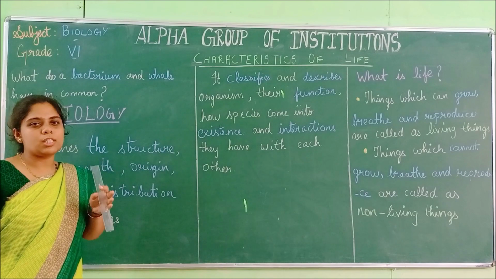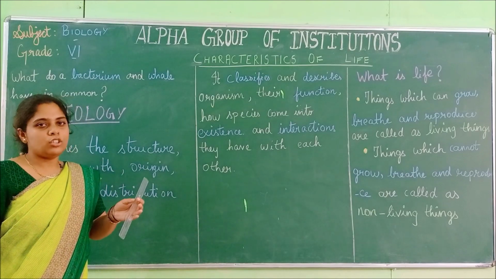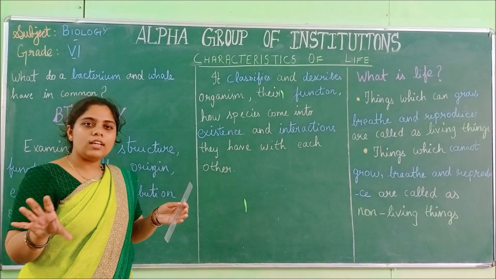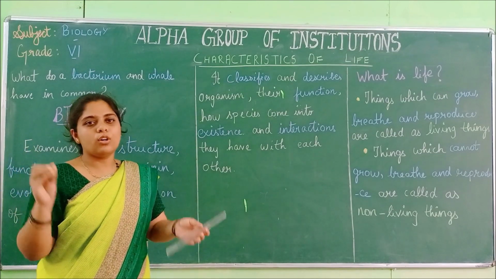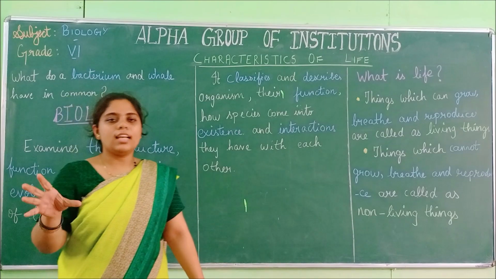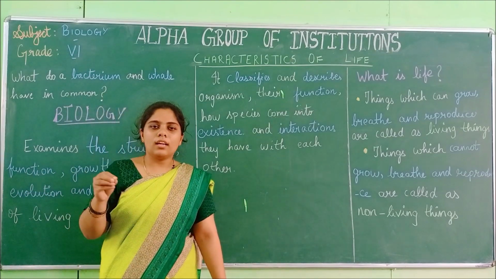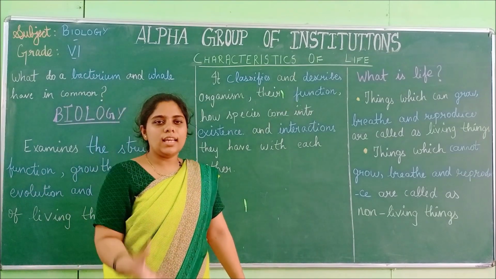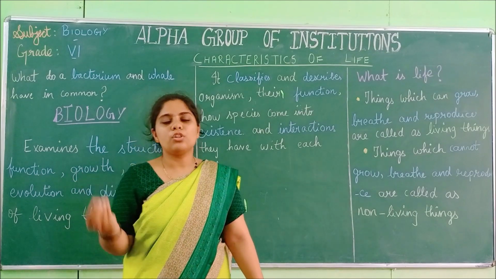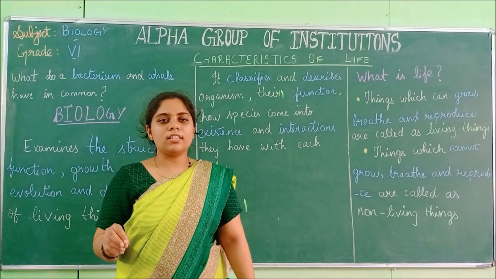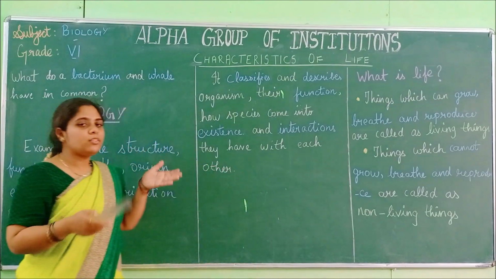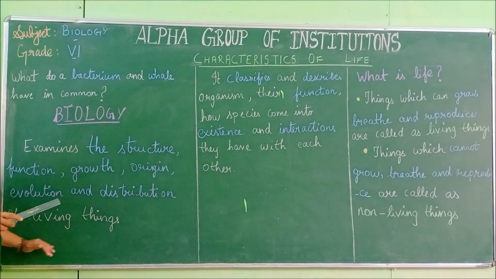You know the difference between living and non-living things. Living things are those that can move and those that can grow. For example, small birds, insects, animals, human beings and plants all come under living things. Now we are going to discuss these things in detail.